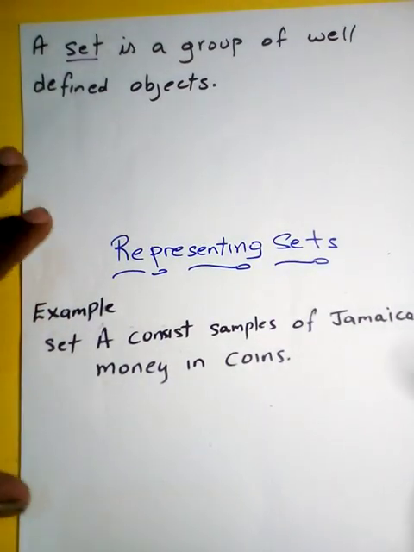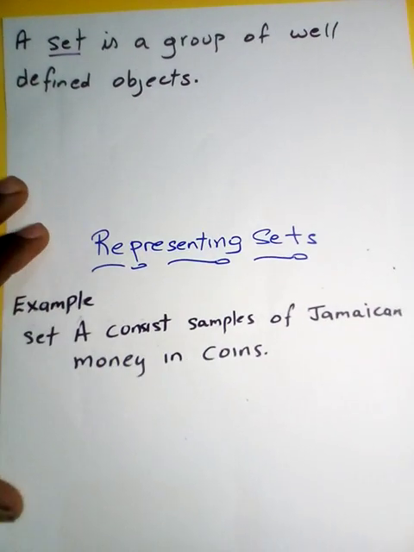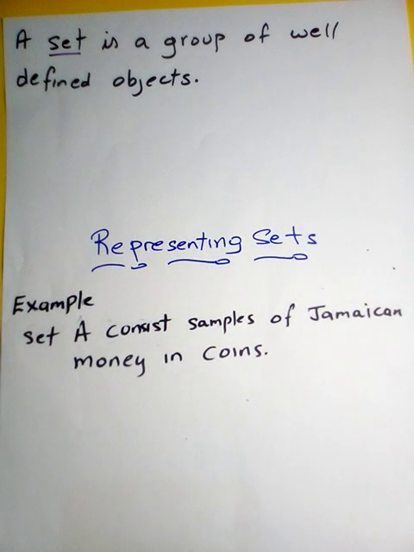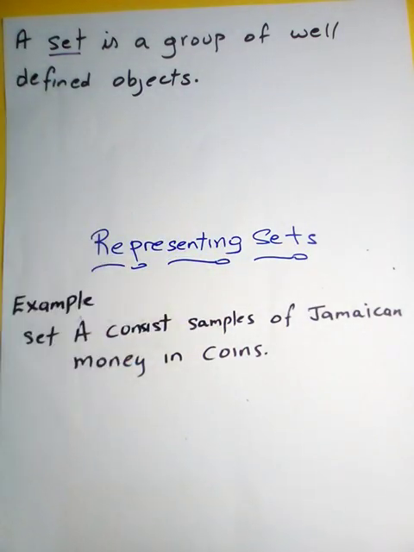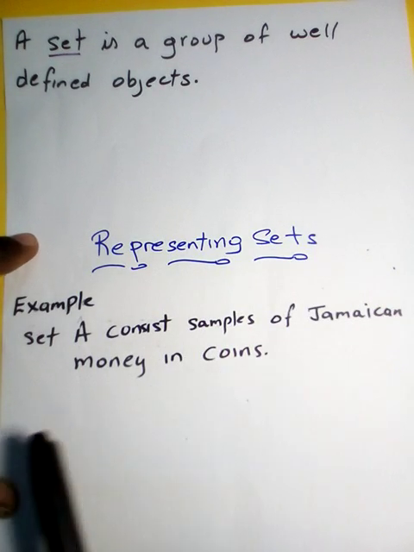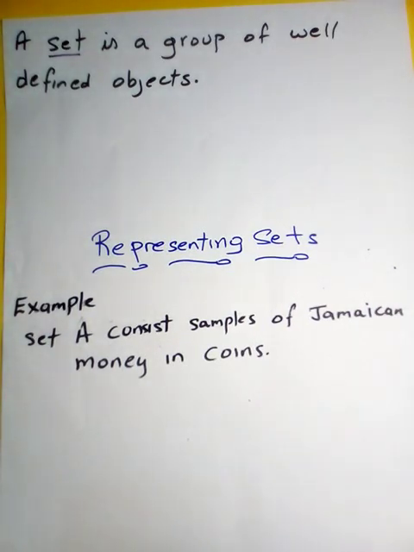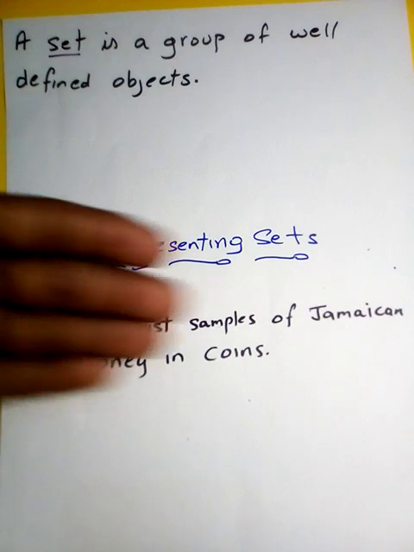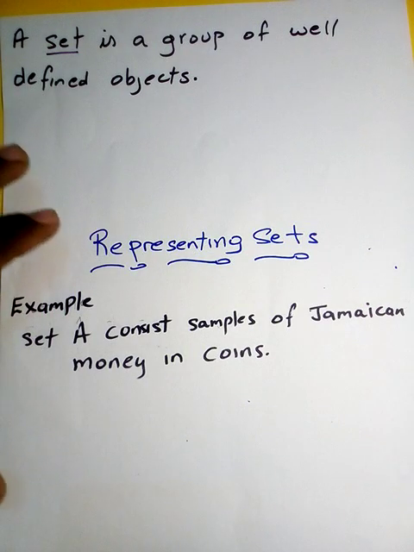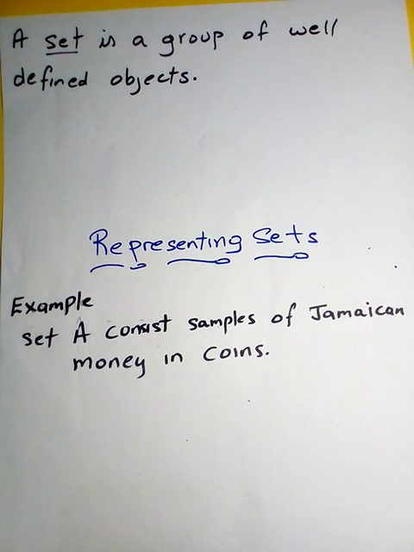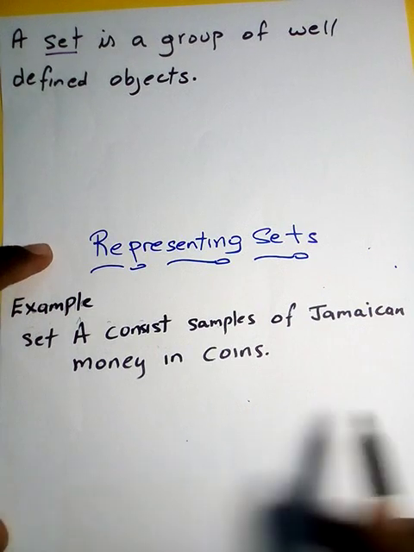The first thing we're going to learn today on sets is how to represent sets. So for example, here we have a question. The set A consists of samples of Jamaican money in coins. This is the normal everyday language that we use in language arts class or English. But in mathematics, math is a language, so we can translate this sentence, set A consists of samples of Jamaican money in coins, into the math language. So how do we represent this statement?